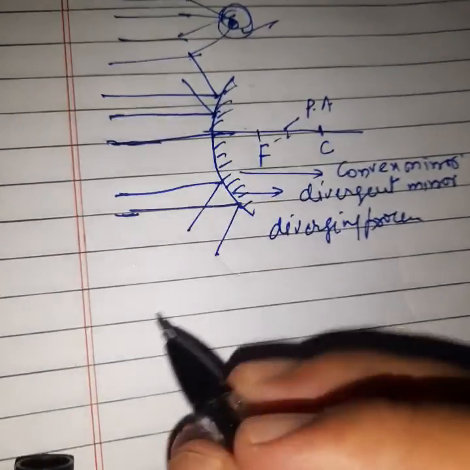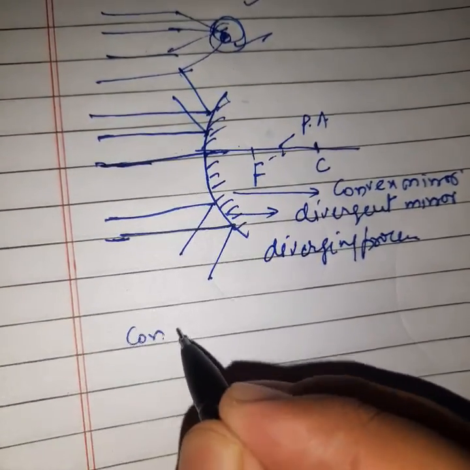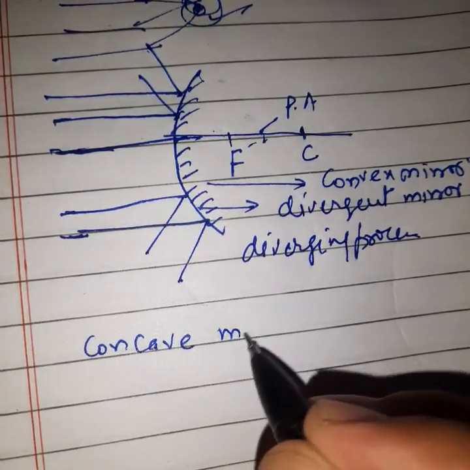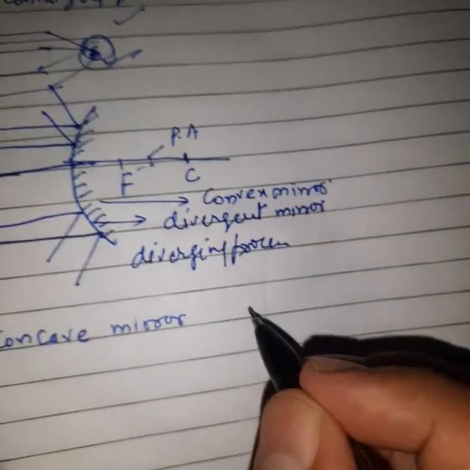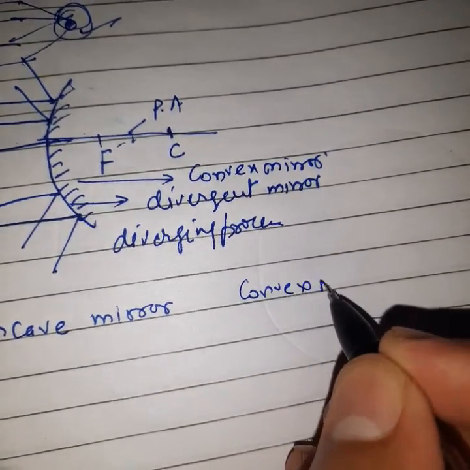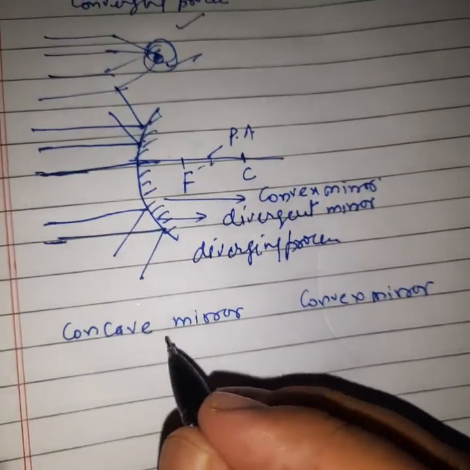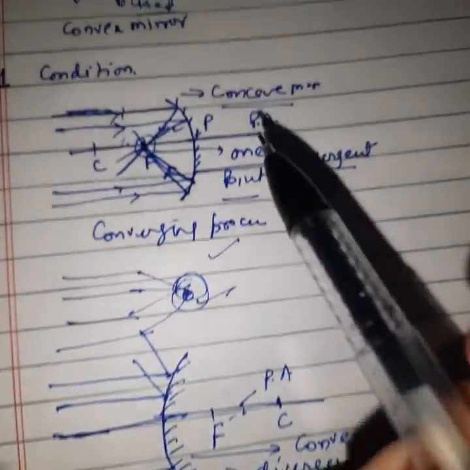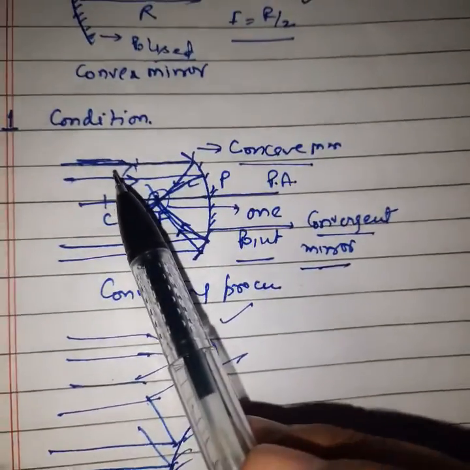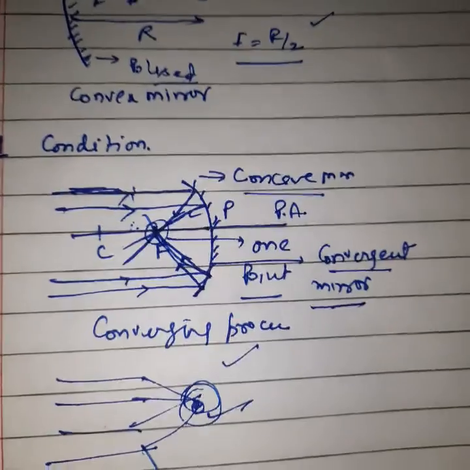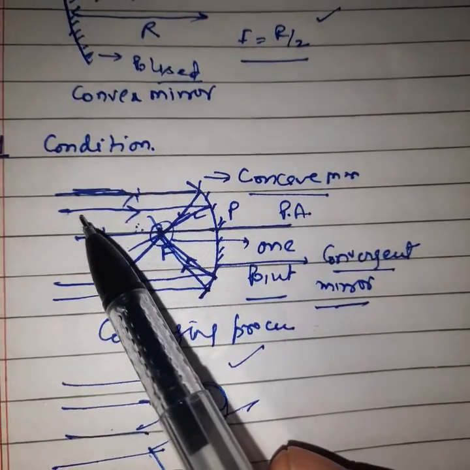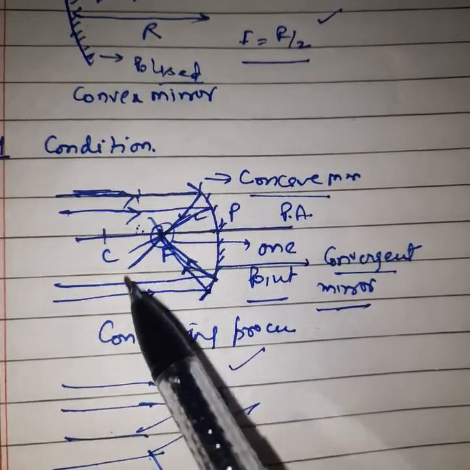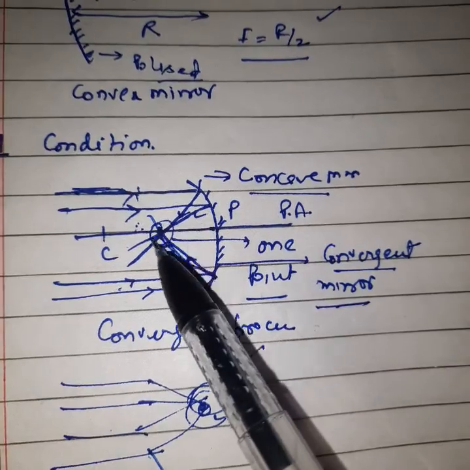Clear? So we have the concave mirror and the convex mirror. In the concave mirror, the light beam parallel to the principal axis, after reflection, meets at one point only.